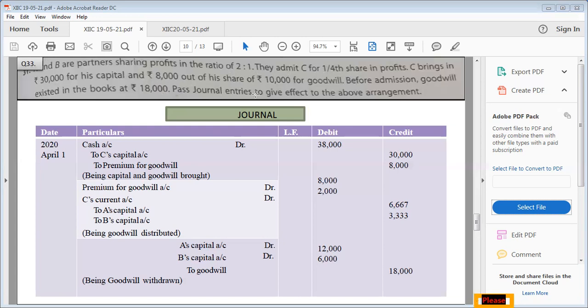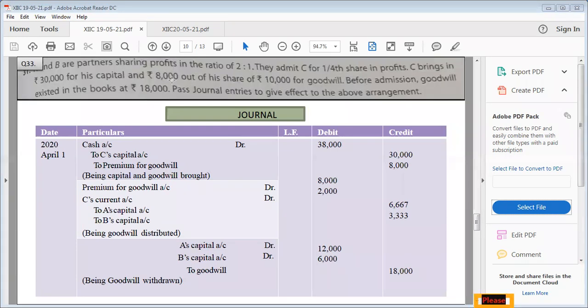Okay. Now pass journal entry to give effect to the above arrangement. So the first entry is for bringing of capital and goodwill and the entry will be cash account debited to C's capital and to premium for goodwill. Children, here this point is to be noted down that the total amount of premium for goodwill was 10,000. Out of this, he is bringing only 8,000.